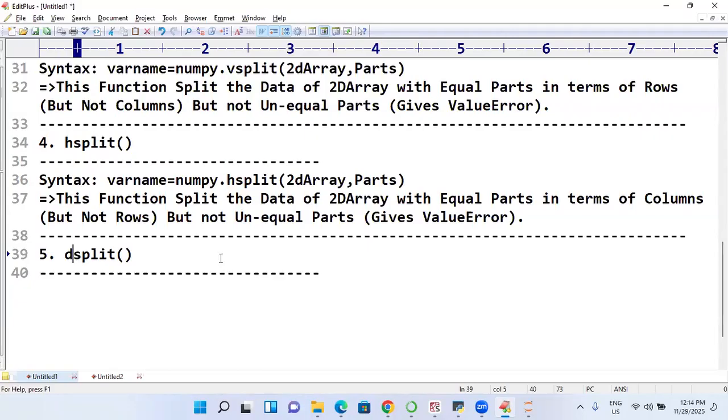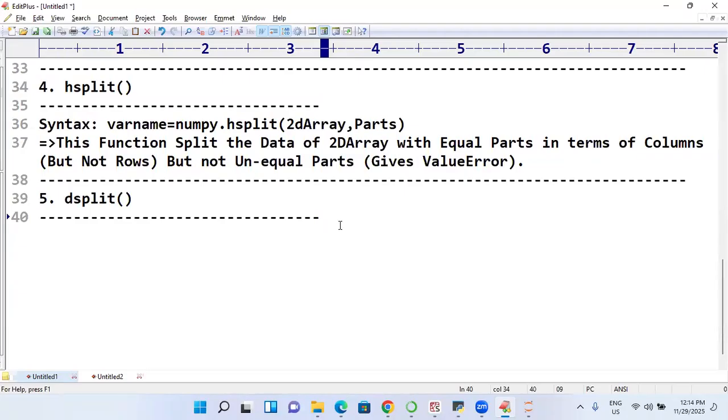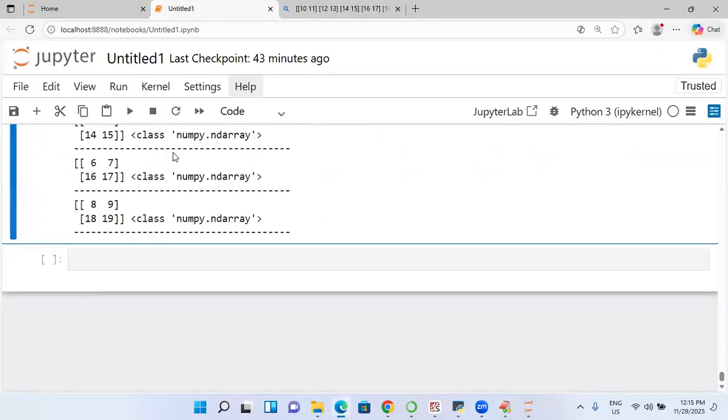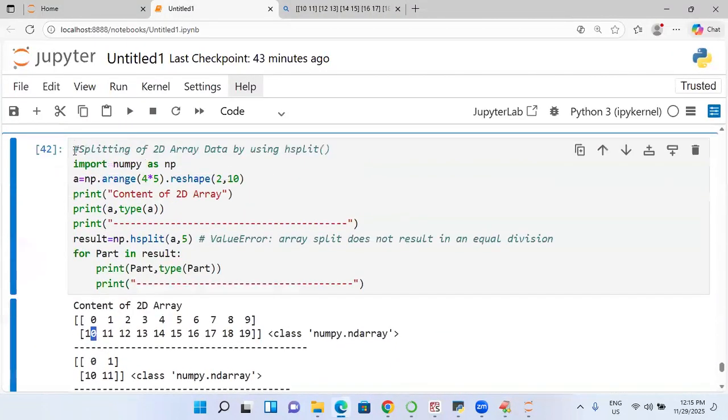Matrix number, rows, columns is called which dimension? 3D. Cluster indicates which is 4D. That part you already understood. Now I am going to enter into the D split. Let us go to the D split. Especially D split will be coming in the case of what? 3D. So I will go to the 3D formation now.